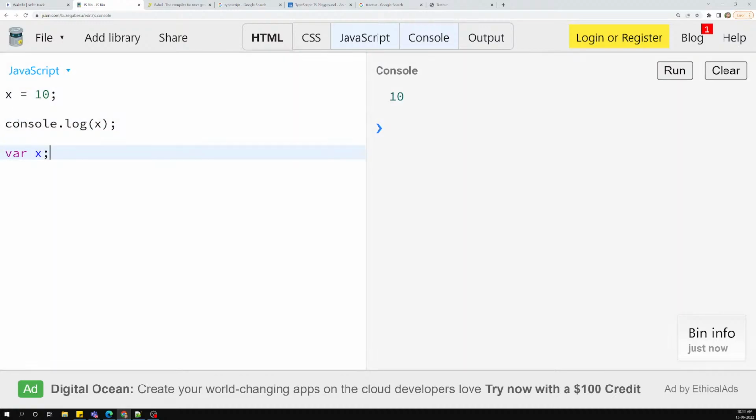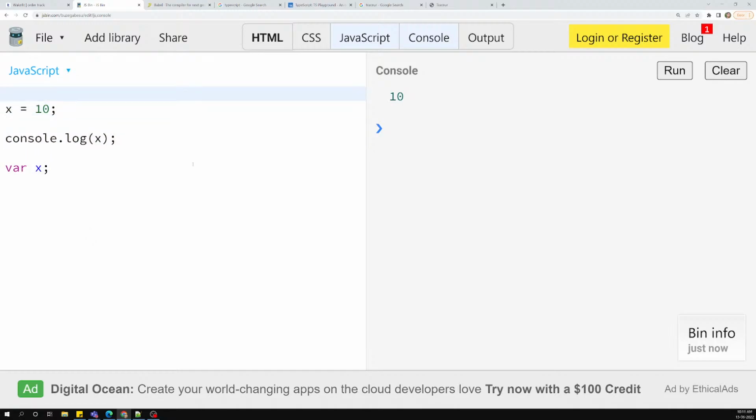Why? Because normally what JavaScript will do is read everything, and whatever uninitialized variables are there, it will go to the top and declare those variables like this. This is called variable hoisting. If you maintain it as use strict or something like this, this would not be possible.